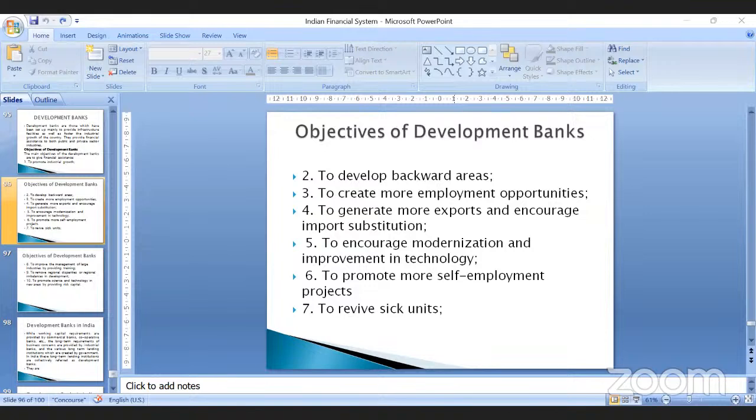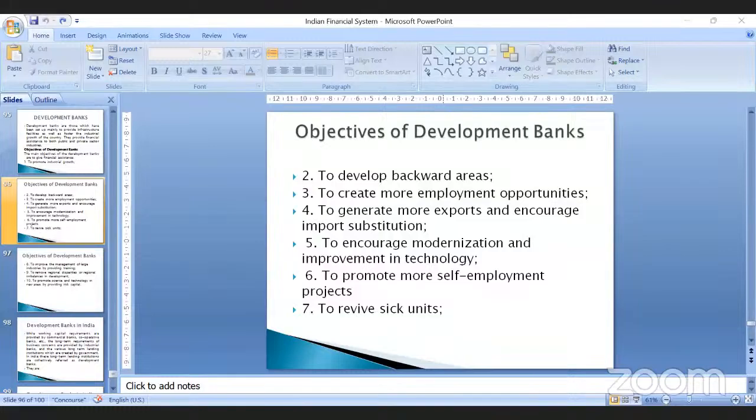They want to encourage exports and also encourage import substitution. They want to go for modernization or improvement in technology. They promote more self-employment projects. They are ready to give you loans for self-employment. They want to revive the sick units, that is, bring them into survival. They want to improve the management of larger industries.